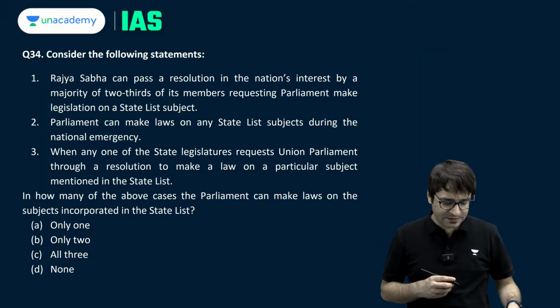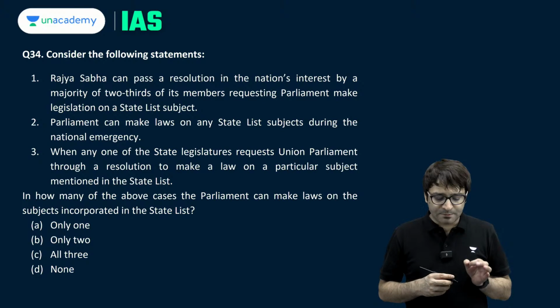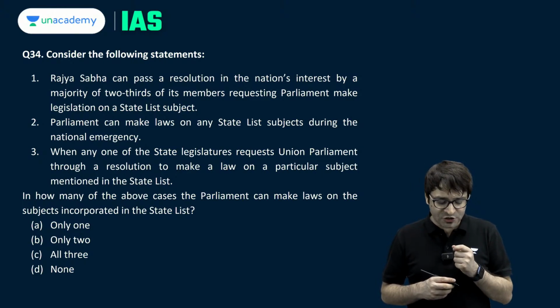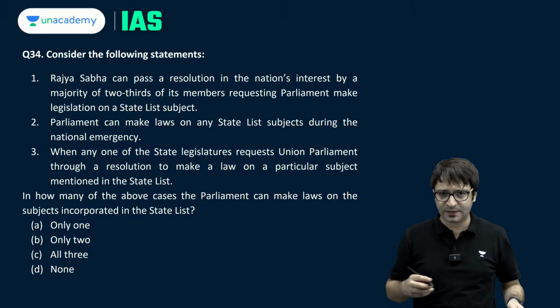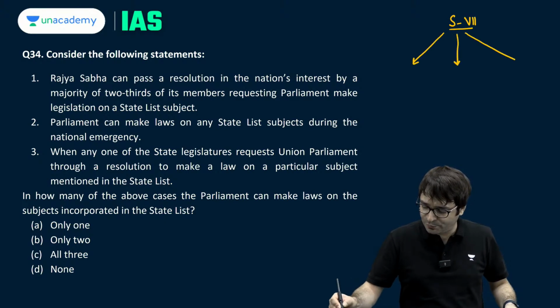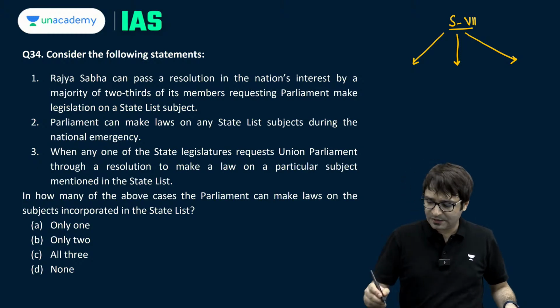Consider the following statements. Rajya Sabha can pass a resolution in the nation's interest by majority of 2/3 of its members requesting Parliament make legislation on a state list subject. There is Schedule 7 of the Constitution, which talks about distribution of legislative subjects.